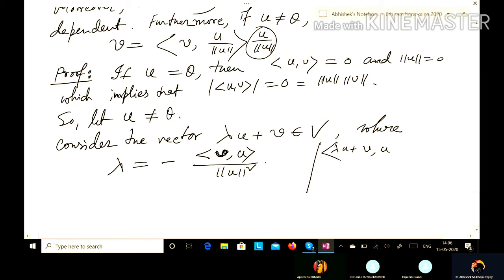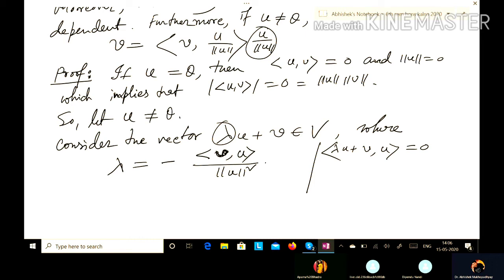I have not yet defined orthogonality, but okay. So the inner product of lambda u plus v with u will be 0. This is the condition to determine this scalar lambda.